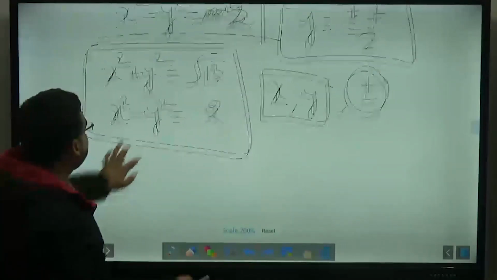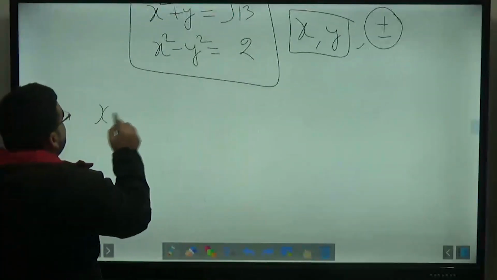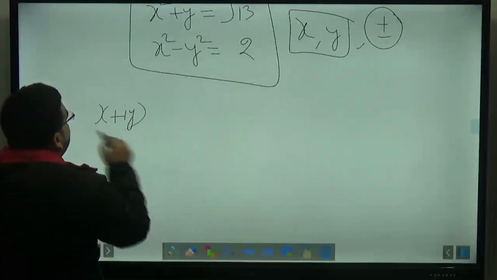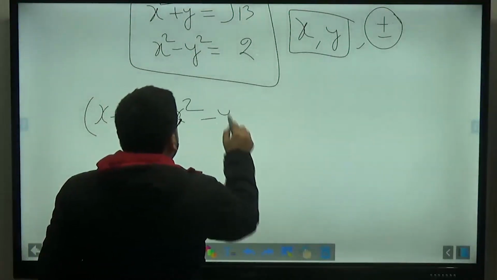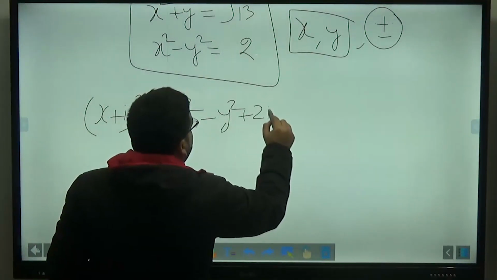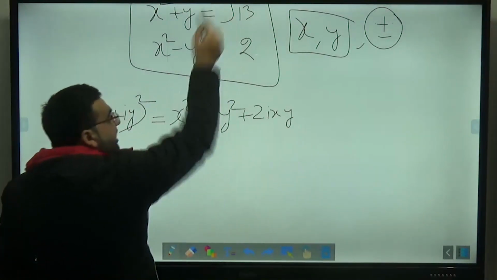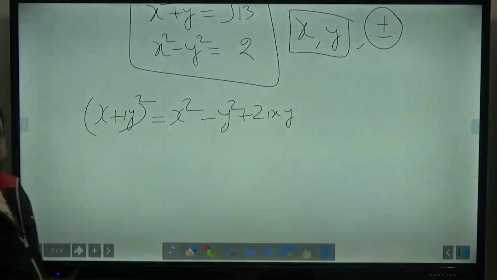I know, dear students, that I have made a mistake: x plus iy, whole square, will be equal to x square minus y square plus 2ixy, but here I had written minus. So there might be some calculation mistake, but this is the procedure.